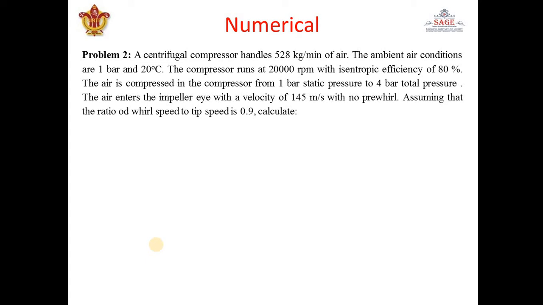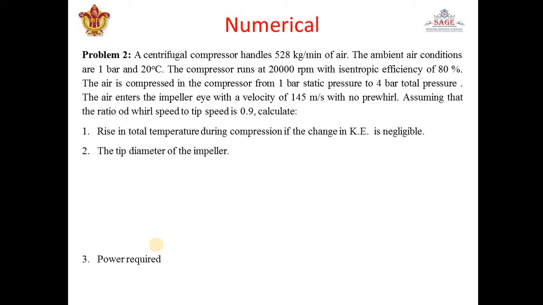Again C1 is given, with no preswirl, means we have to consider CW1 to be 0. Assuming that the ratio of whirl speed to tip speed is 0.9. The ratio is given, what ratio? The ratio of whirl speed to tip speed. Then calculate rise in total temperature during compression if the change in kinetic energy is negligible.